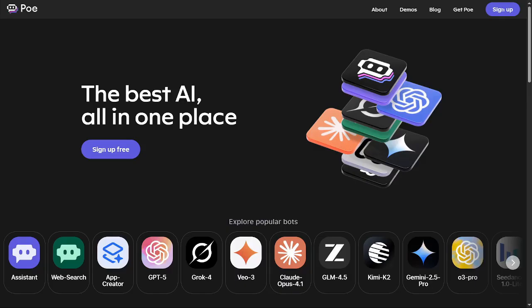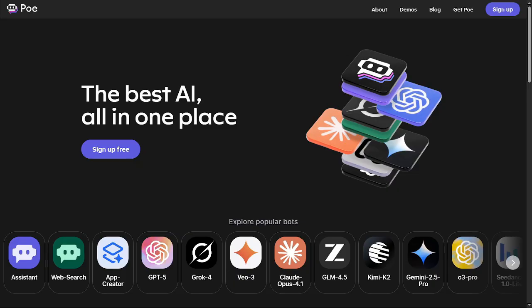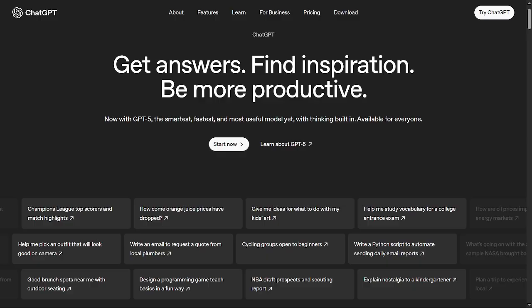In the end, both Poe and ChatGPT Free are excellent tools. Neither is perfect or replaces your creativity. The tool amplifies it. The best one for you is the one you will use regularly. So pick one, test it, integrate it into your workflow, and make it part of your daily toolkit.